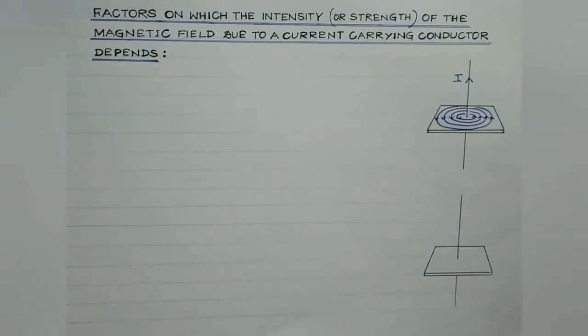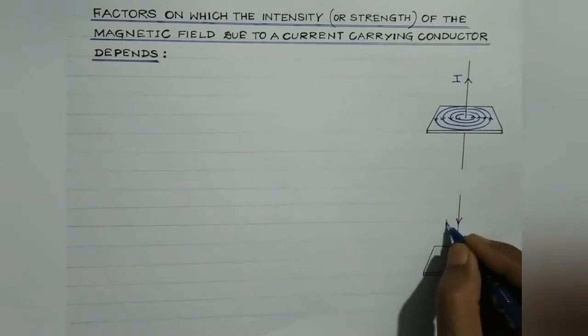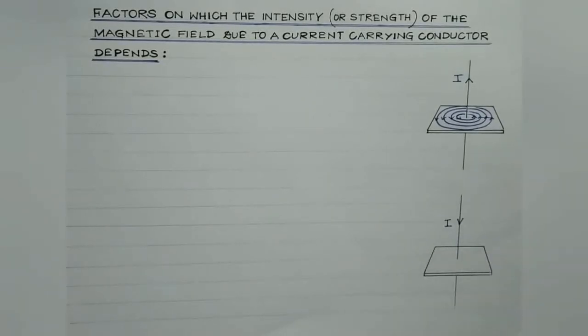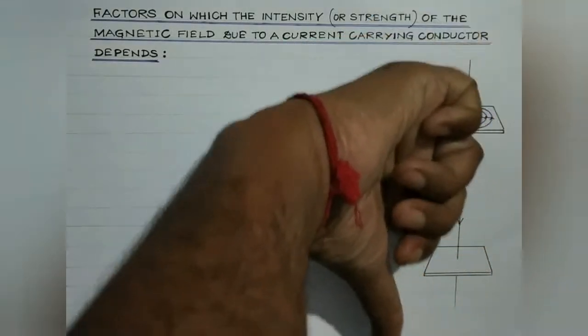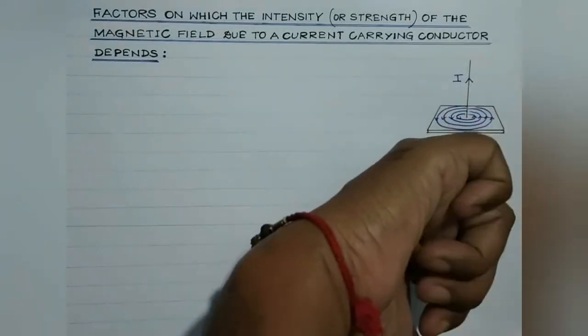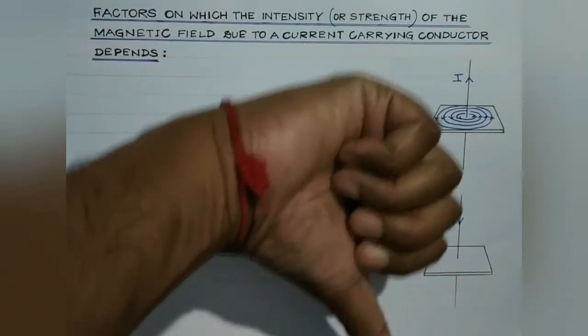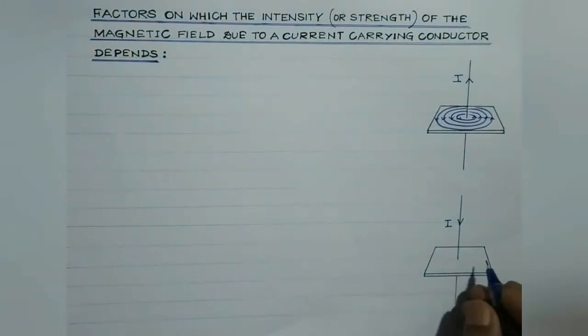While on the other hand, if you consider the current to be reversed like this, if the current is flowing in the reverse direction, so now it will be like this, isn't it? The thumb is indicating the direction of the current, and the direction in which the rest of the fingers curl gives the direction of the magnetic field. So in that case, it will be like this.